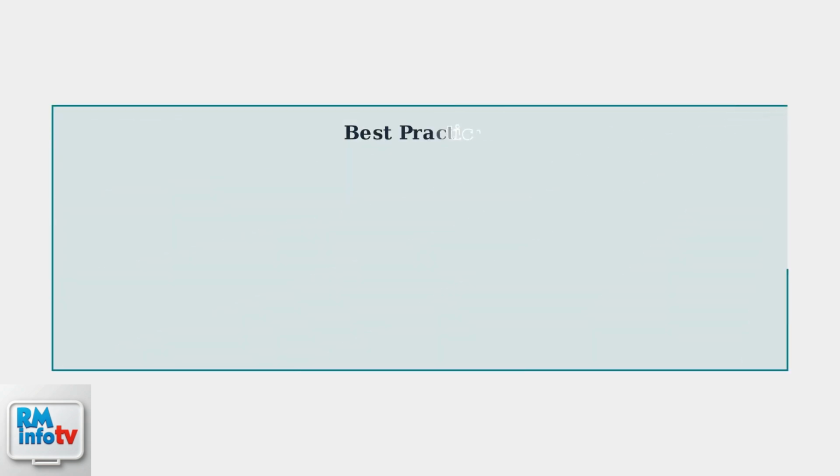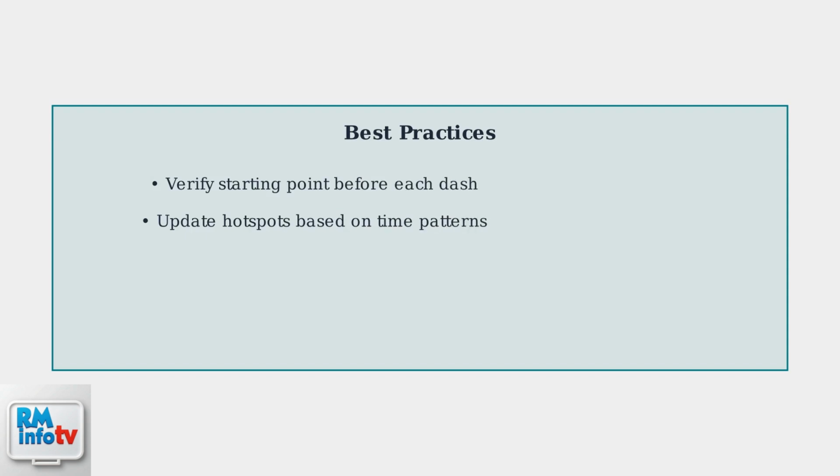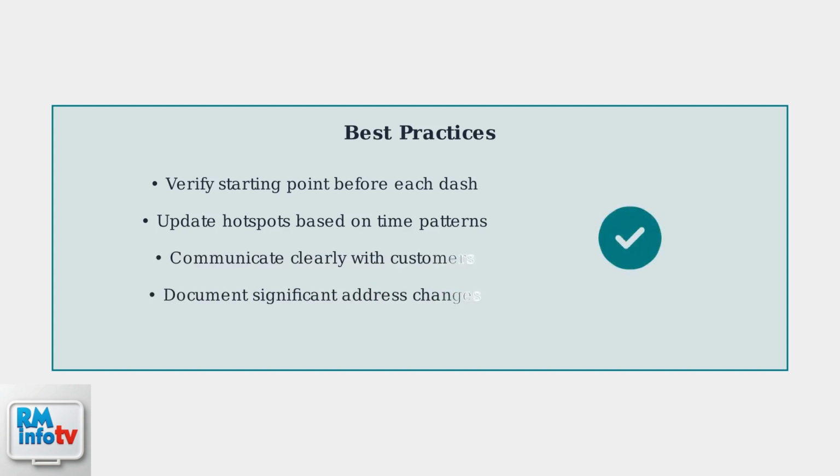Here are the essential best practices to maximize your success when managing addresses on the Dasher app. Always verify your starting point before beginning each Dash session. Update your hotspot preferences based on day and time patterns for optimal results. Maintain clear communication with customers during address changes and always document significant changes for support purposes. These practices will help ensure smooth deliveries and better earnings.